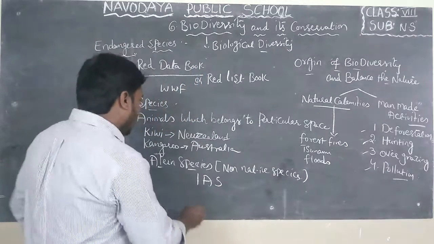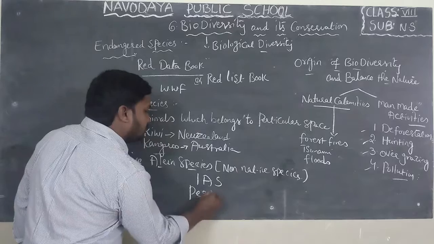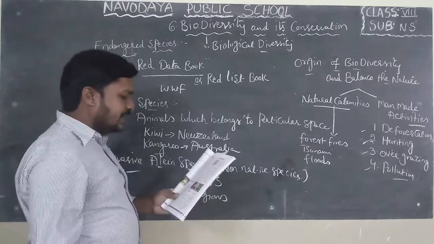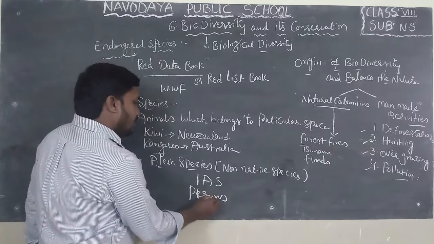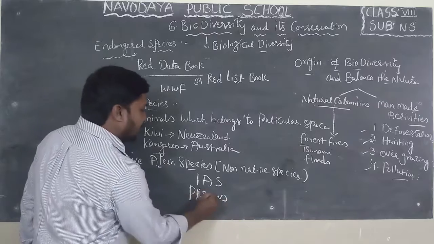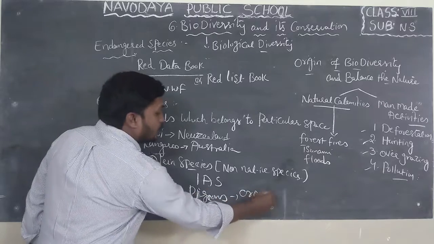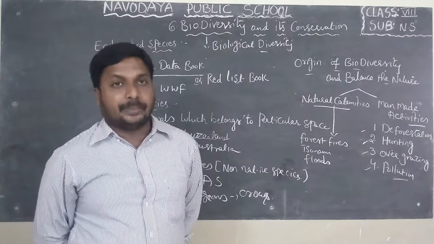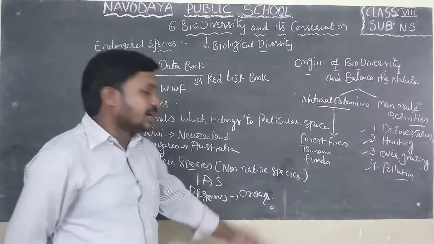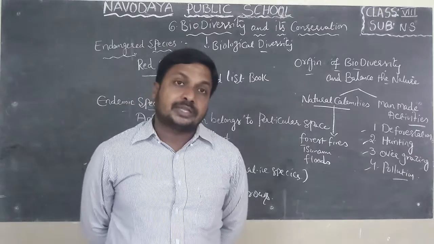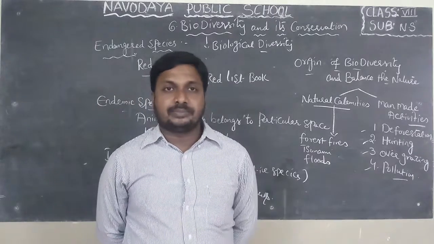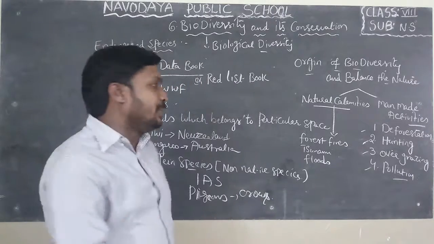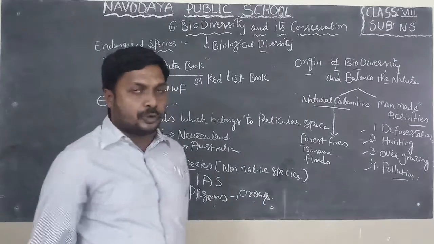They compete with crows. What is the reason? Both have the same food habits. Both pigeons and crows love to eat small insects and small worms. So there is a competition between pigeons and crows for food.